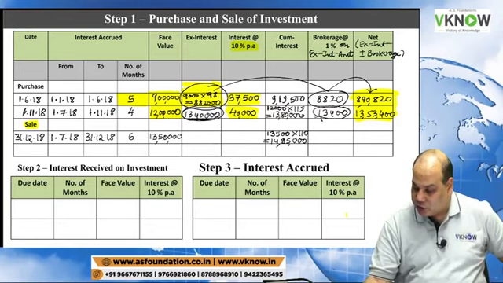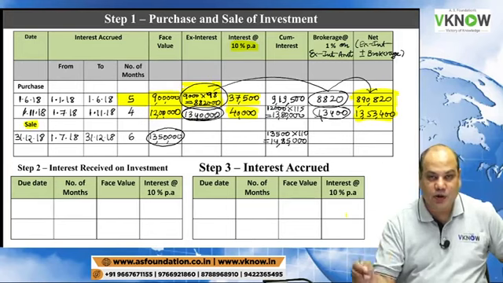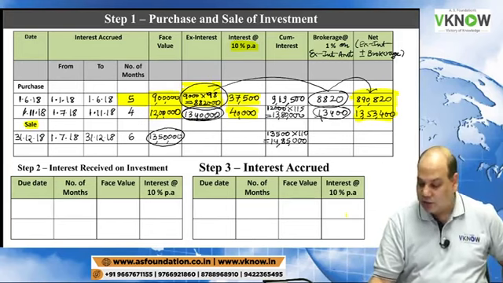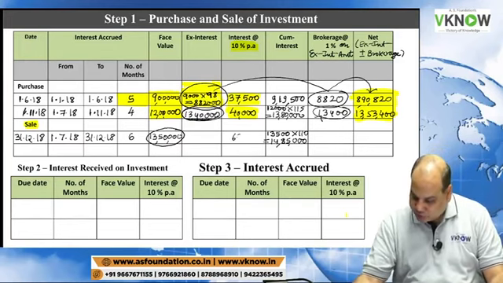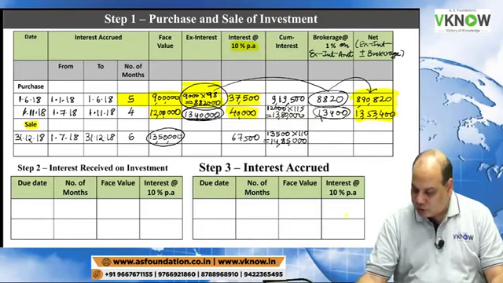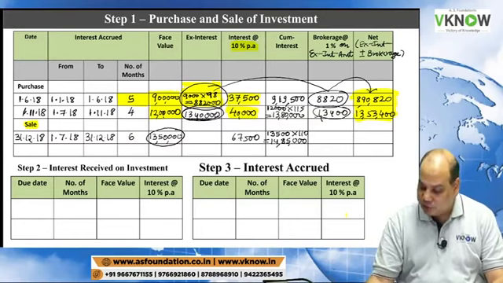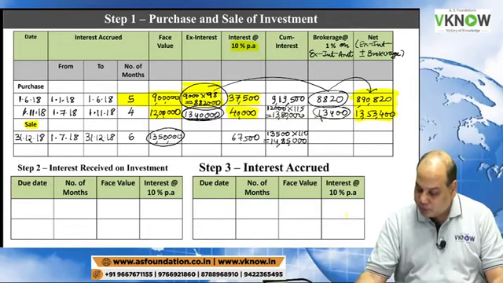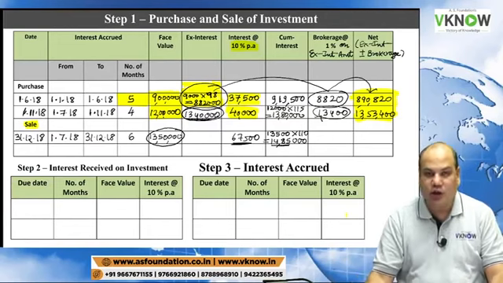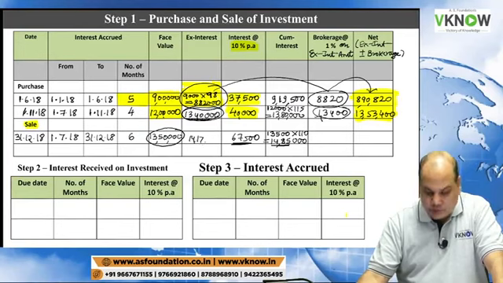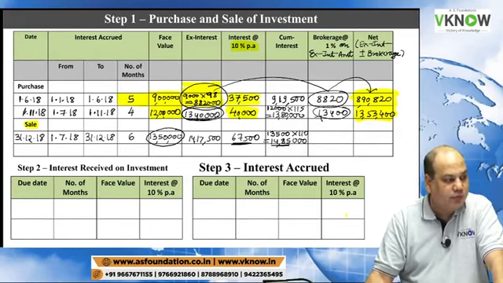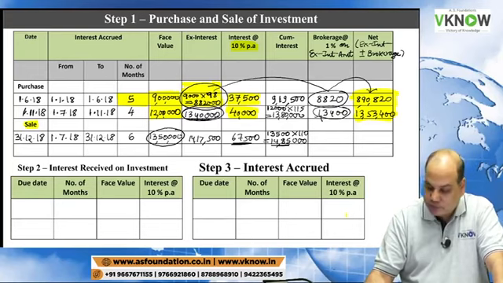Now calculate interest on 13 lakh 50,000 at 10% for 6 months. 13 lakh 50,000 into 10% into 6 by 12, that is 67,500. Now cum interest minus interest will give you ex-interest amount. Please deduct 67,500 from 14 lakh 85,000, and that is equal to 14 lakh 17,500. 14,17,500 is right.